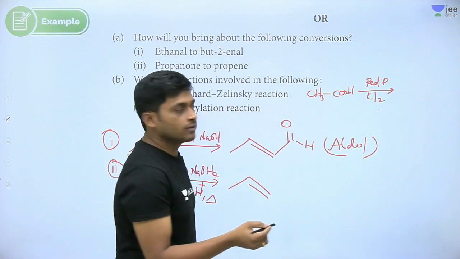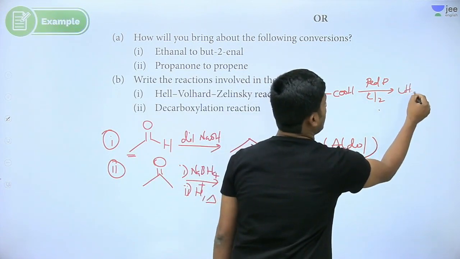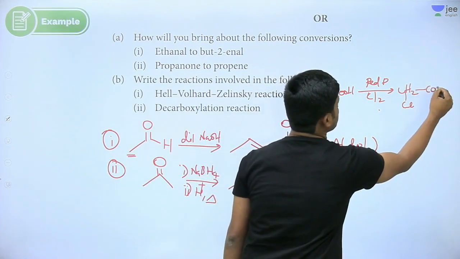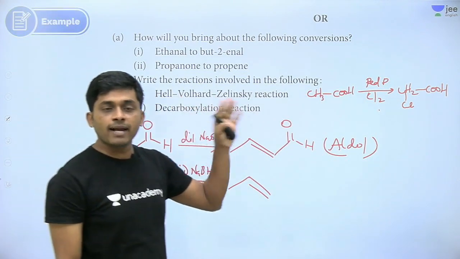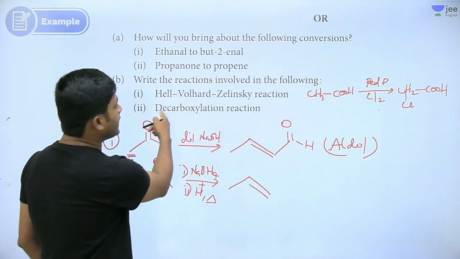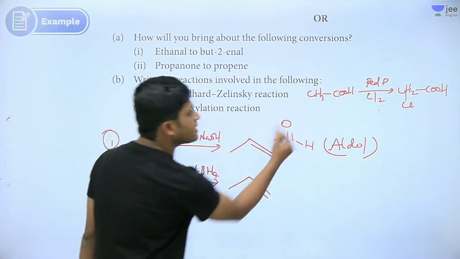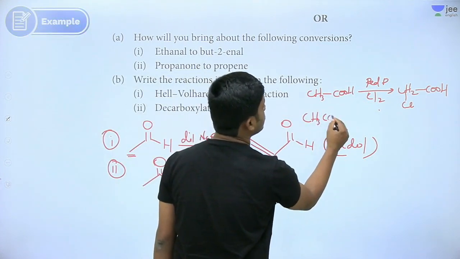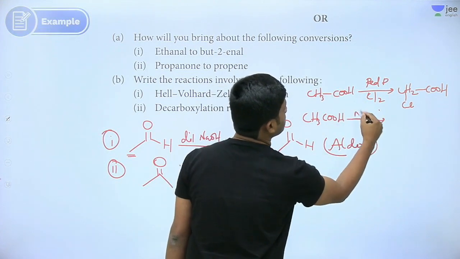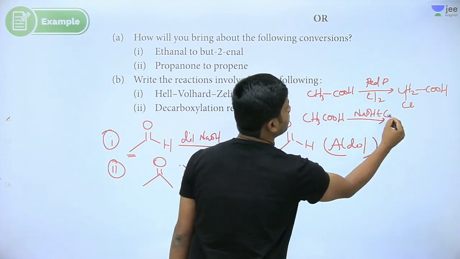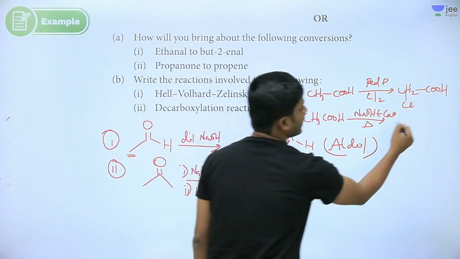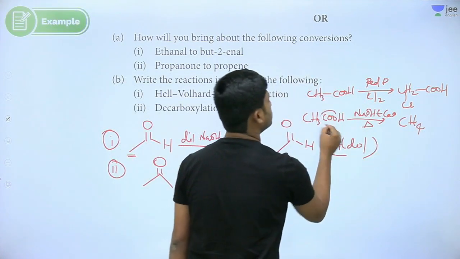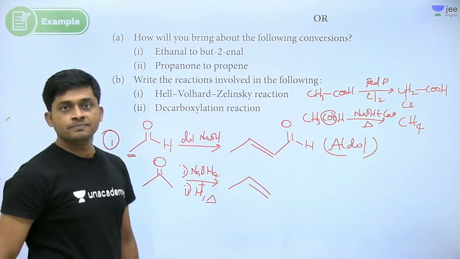Suppose I use chlorine. Then what do we get? Alpha hydrogen substitution. Whatever hydrogen is present at the alpha position is substituted by chlorine. Decarboxylation. Same acid I am taking, CH3COOH, with soda lime and heating. So what do we get here? You directly remove CO2, we get methane, right?